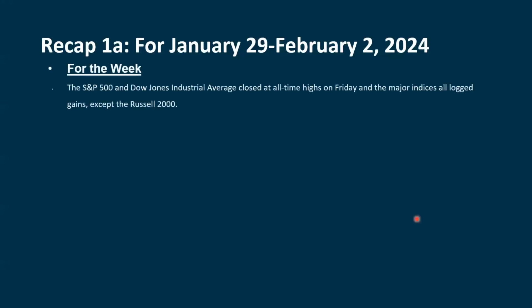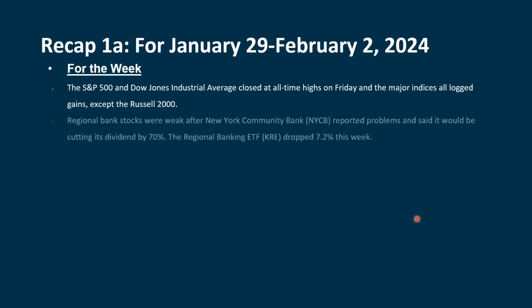So for the week, just some bullet points to go through. The S&P and the Dow closed at all-time highs on Friday, and then the NASDAQ set all-time highs earlier in the week as well. And all of the major indexes that we follow were up, except for the Russell 2000 small caps. Regional bank stocks were weak.